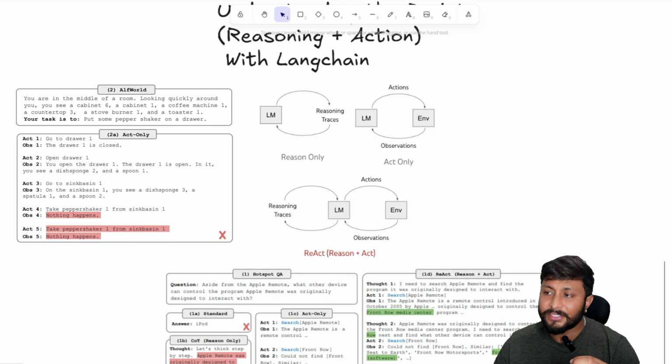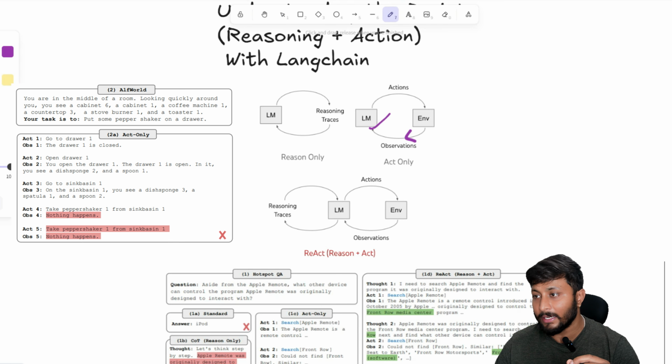When it comes to this action model, the idea is that we will perform some type of action. Let's suppose someone asks where Gandhiji was born. It will go to the web search and use a tool for that, get the data from Wikipedia, do some action, and get some observation from there. Once the observation comes, it will give the observation to this particular LLM. This is what it does with the action only.